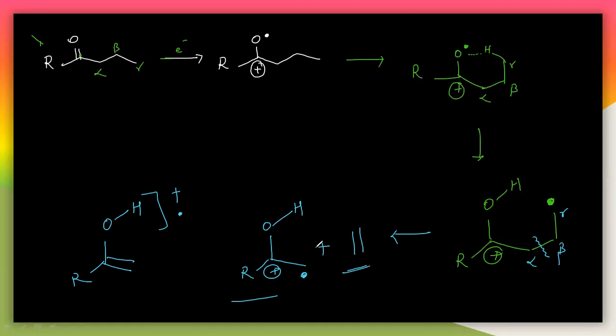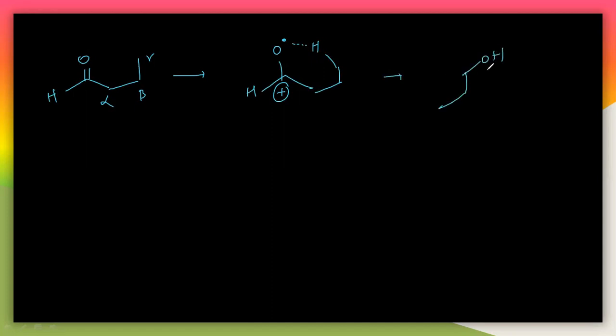Let us take the other example here. Let us take a simple aldehyde here. Let us write this. In this way I'm writing here, because this is alpha and this is beta and this is gamma. What happens here? First there is an O radical here and this is the cation here. Now what happens here? Very simple. First this hydrogen will make a 6-membered transition state here.